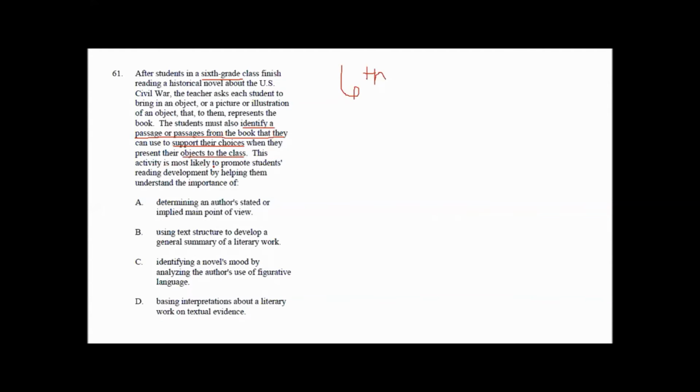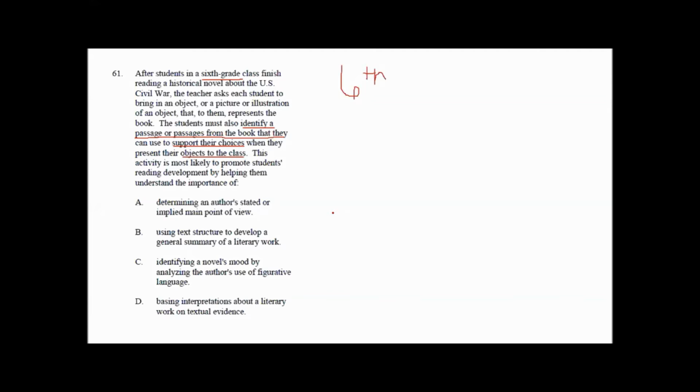This activity is most likely to promote a student's reading development by helping them understand the importance of... Think about that task. You read a book. You're asking a child to go home and bring an object. These children are about to make a connection to something in their world with the story. That's super high level thinking, right?